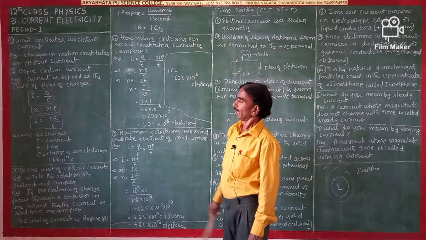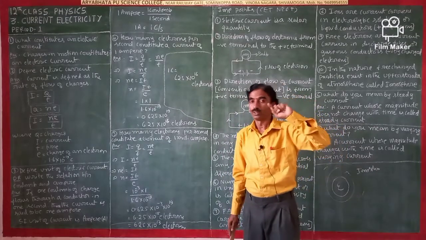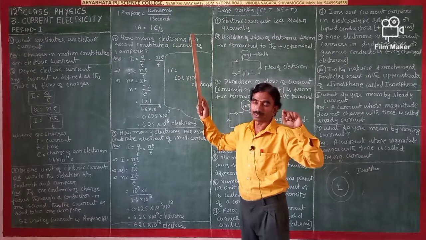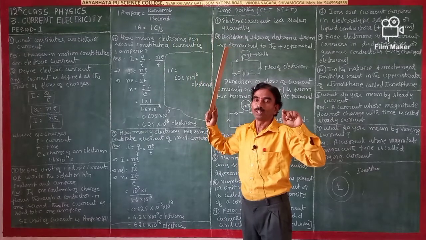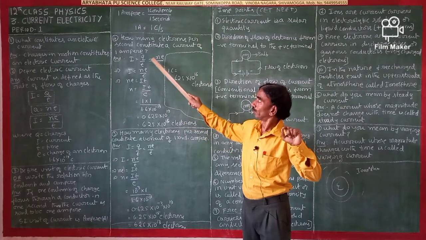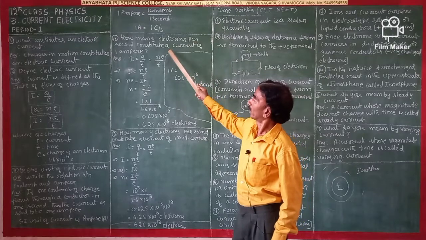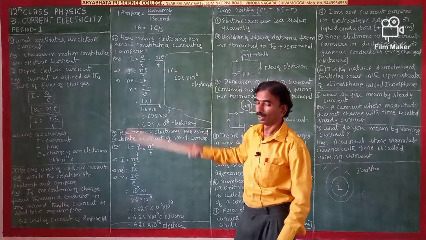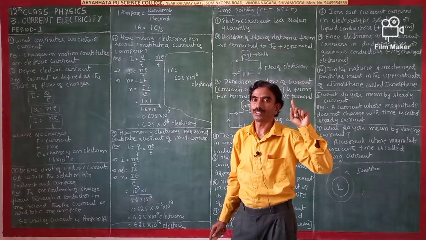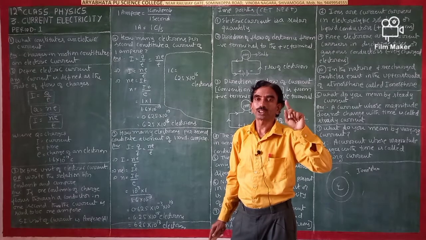Another question: in the previous class on charges and coulombs we have studied a similar problem, but that problem was asked with respect to the coulombs, and this problem is asked with respect to the current. How many electrons per second constitute a current of 1 ampere? In the second chapter, you studied how many electrons make a charge of 1 coulomb.